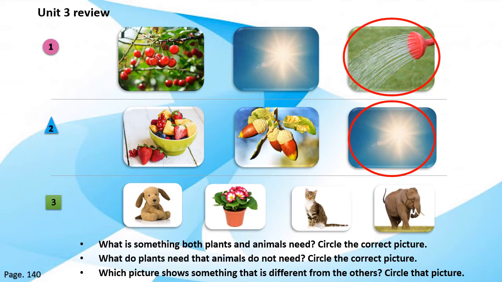What do you think? Excellent! We will circle the picture of the stuffed dog or the toy. This picture is different from the others because this stuffed toy is a non-living thing, while the flowers, the cat, and the elephant are living things.